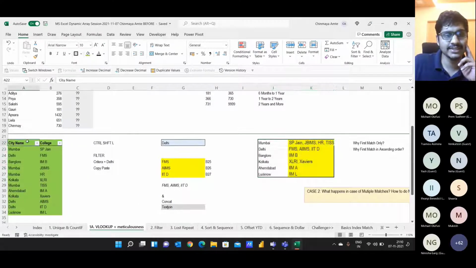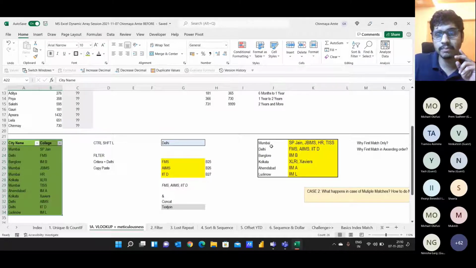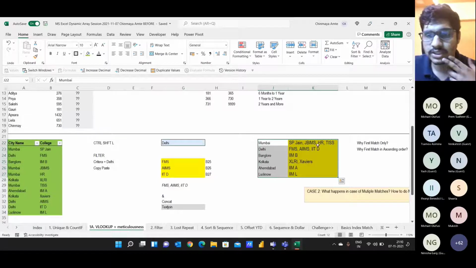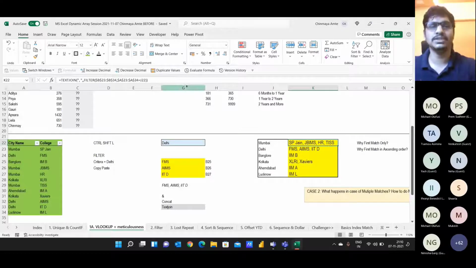I'm just highlighting it. This is not at all user friendly to read, but let's say you put this data set into a report, the guys will be able to make sense. Like these are the list of 4 colleges in Mumbai. So that's another angle which we should keep in mind while working as a data analyst. Is our reporting making sense? Is it making life of the user easy? Is it easier for him to interpret things? So this is what we have done using TEXTJOIN plus FILTER function.